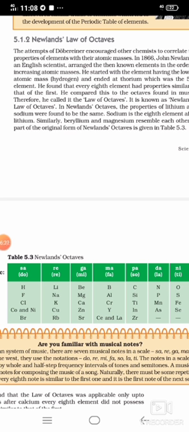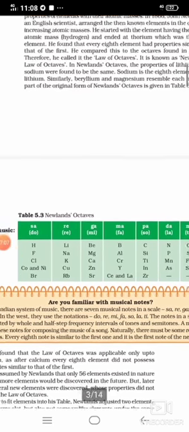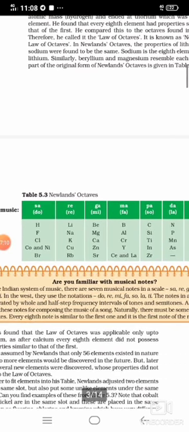Beryllium 1, boron 2, carbon 3, nitrogen 4, oxygen 5, fluorine 6, sodium 7, magnesium 8. Please note it. When we start at beryllium and end at magnesium, beryllium and magnesium come under the same group. So always we have to start from the first one. The first one is hydrogen, because he started his classification from the lowest atomic mass up to the 56th one. So this is Newland's law of octaves.